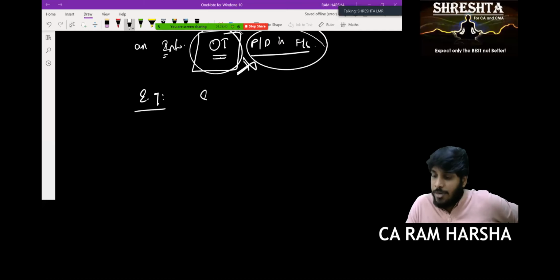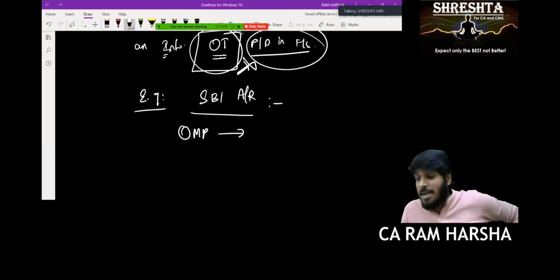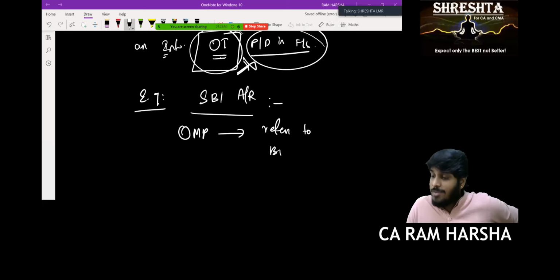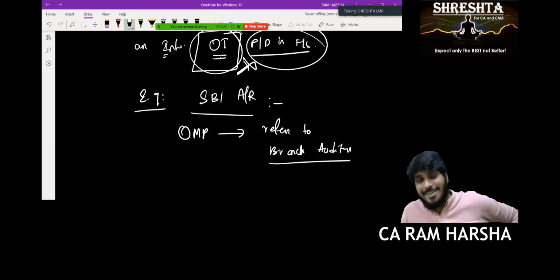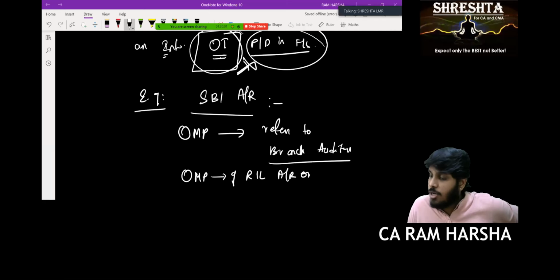For example, take the State Bank of India audit report. The other matter paragraph refers to branch auditors' details. Now look at the other matter paragraph of the Reliance Industries Limited audit report on consolidated financial statements.